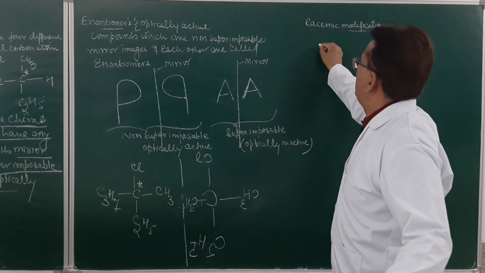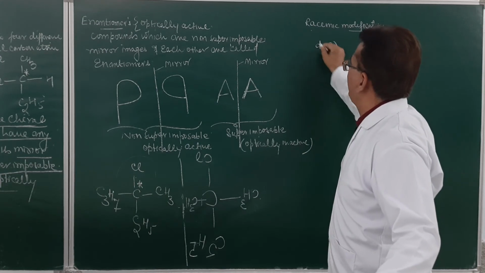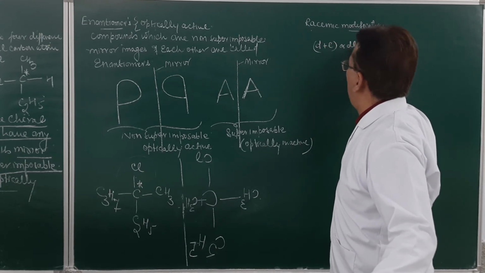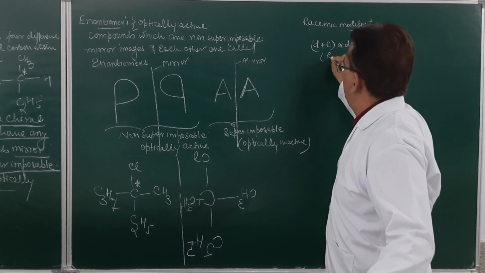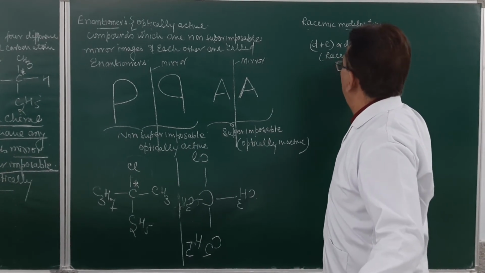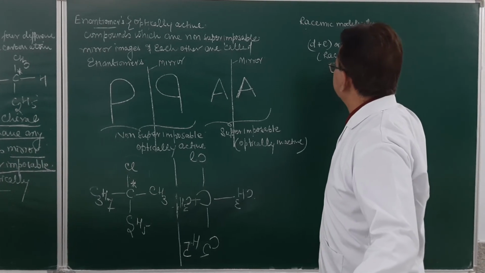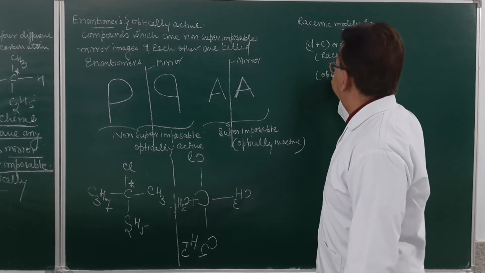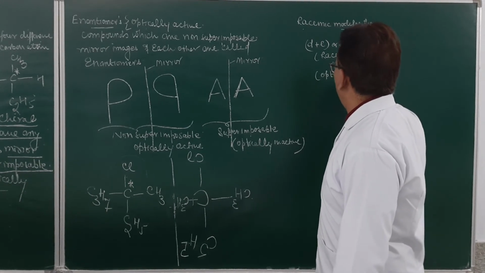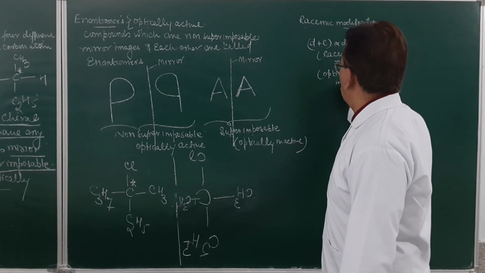So D plus L form, or we may say DL form, or positive negative form, is a racemic mixture and optically inactive.